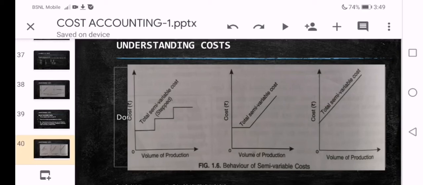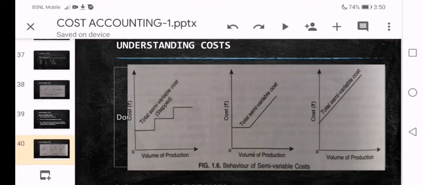Second one, volume of production. Up to a certain level of production it is constant, as shown in figure 2, and afterwards it keeps on changing along with the volume of production. Means up to certain units it is fixed and the remaining is variable. The telephone example is very much applicable for chart 2.